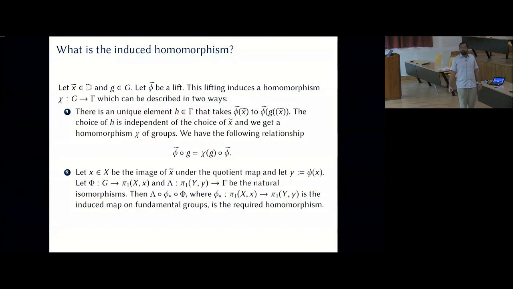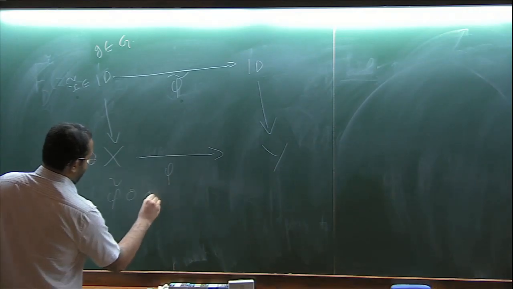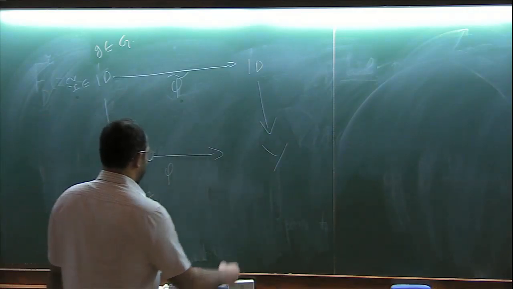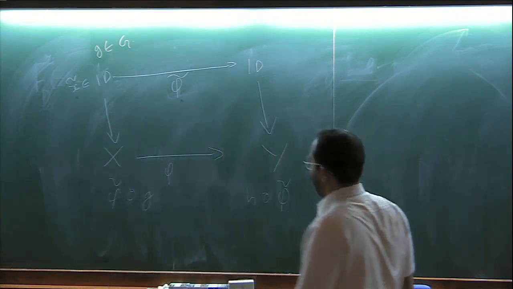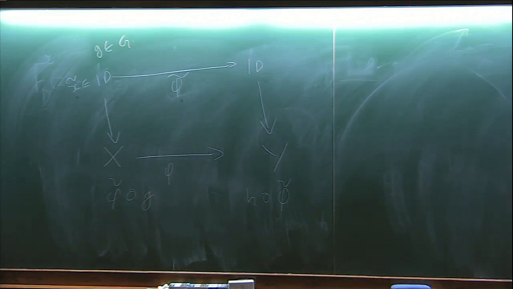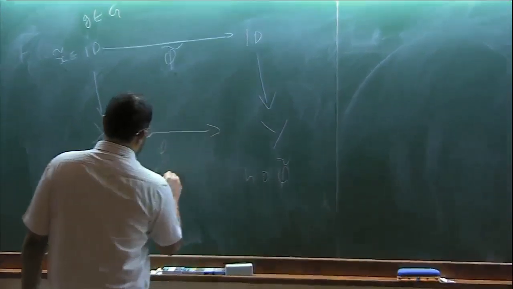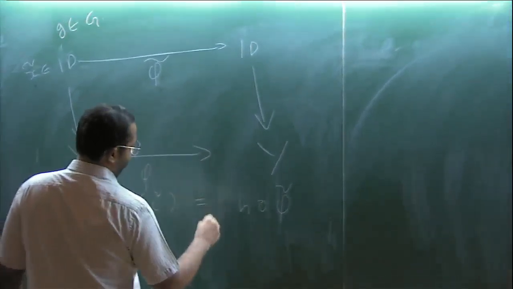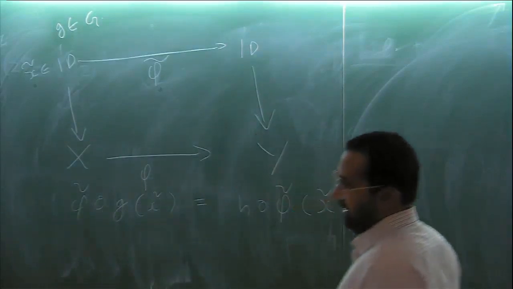Why is that? Well, because we are just considering phi tilde composed with g and h composed with phi tilde, and by the way we have set things up, both of them agree at the point X tilde. Right?